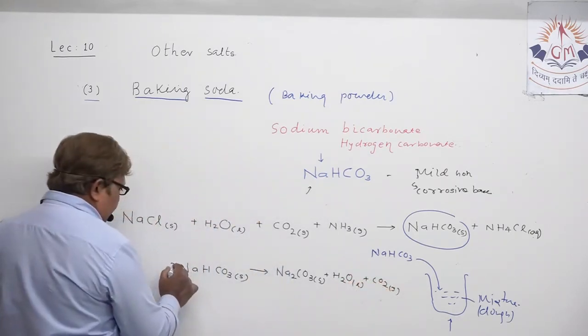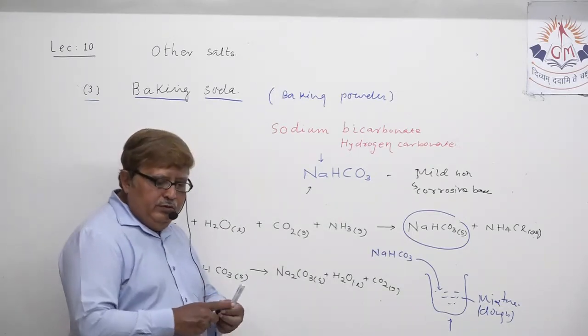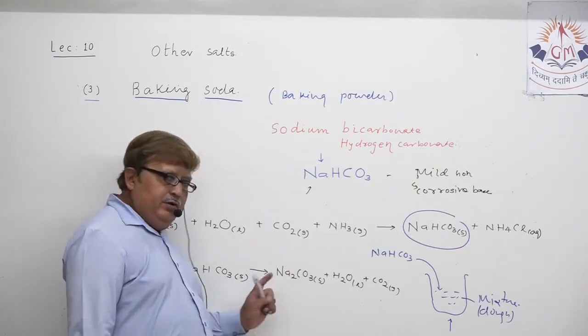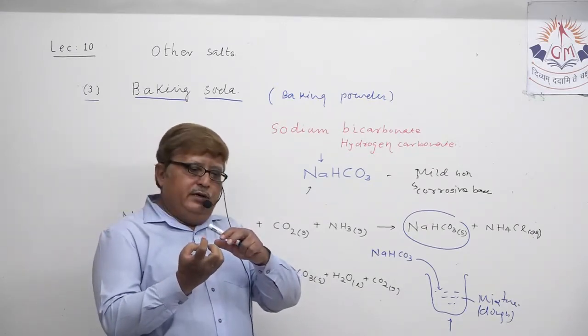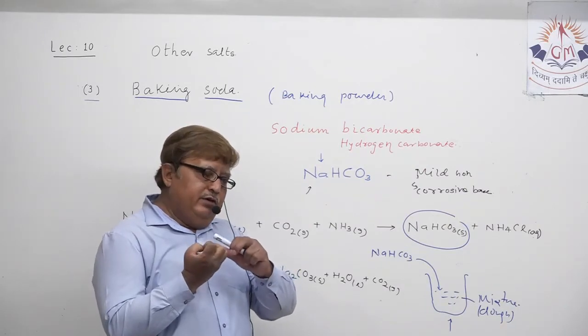To balance it you put 2 here. Here my dear student, you have to make one thing clear, because when you try to cook that item, when you try to bake that item, what actually takes place?